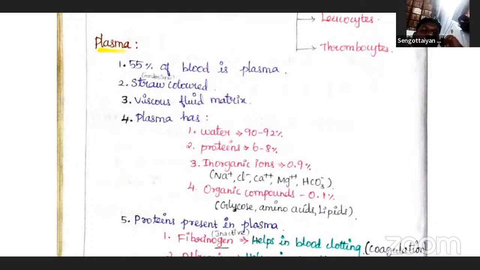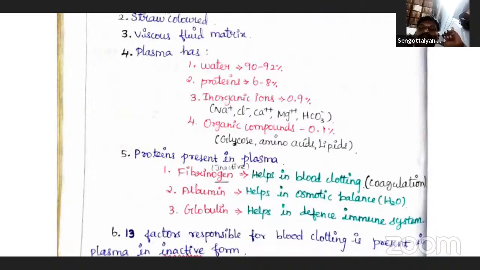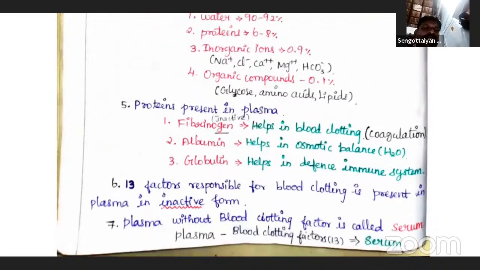Plasma without clotting factors is called serum. You should understand that this question is important. After blood coagulation, the clot settles at the bottom, and in the upper layer the supernatant, a yellowish or straw colored liquid, is present. That is called serum. Plasma without clotting factors is called serum, because it cannot coagulate.